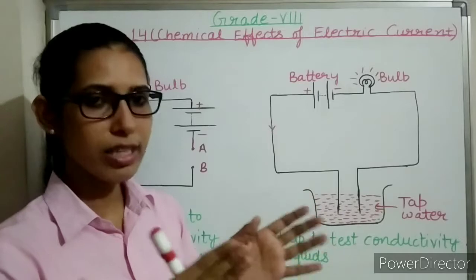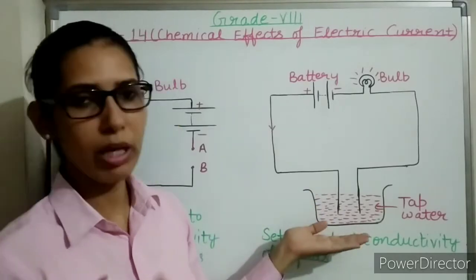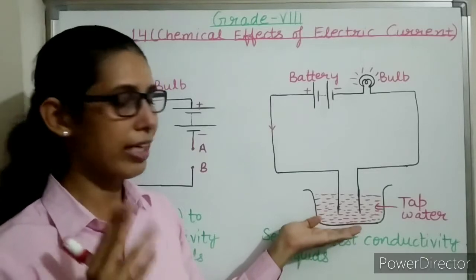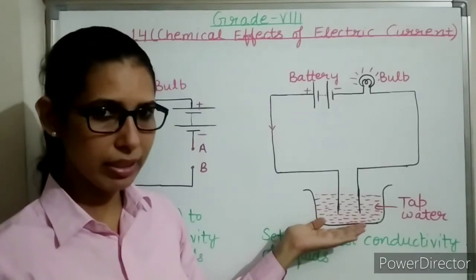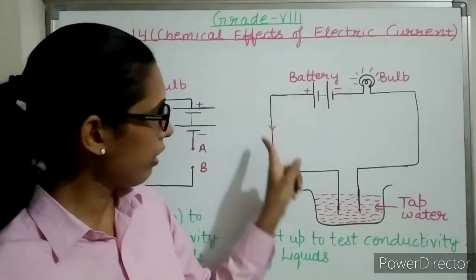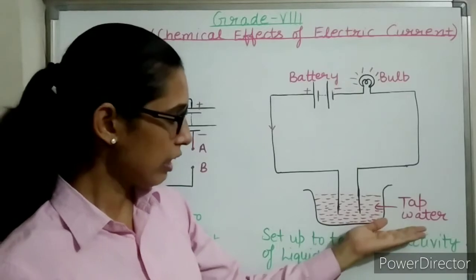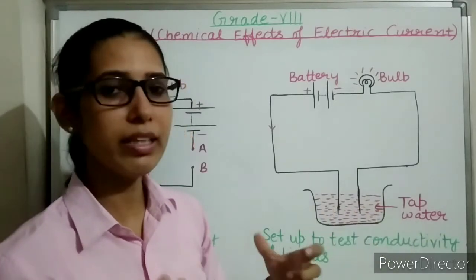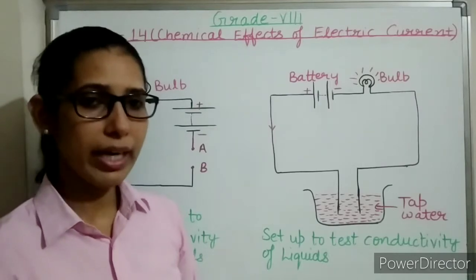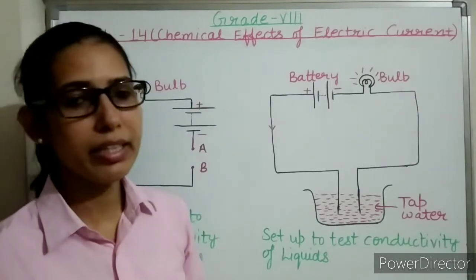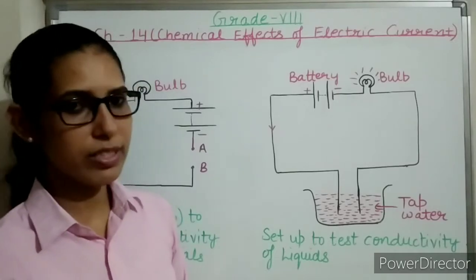Like this, take some different liquids in different plastic bowls and test them one by one. In the case of tap water, which is a good conductor of electricity, the current will start flowing through the circuit and the bulb will start glowing. Now let's perform the same activity with distilled water. Distilled water is a pure form of water. Distilled water doesn't conduct electricity. Distilled water is a poor conductor of electricity.